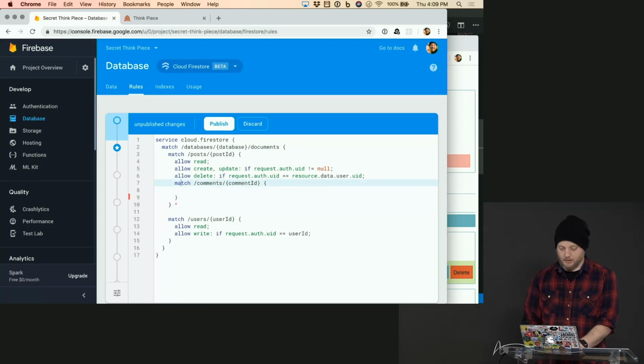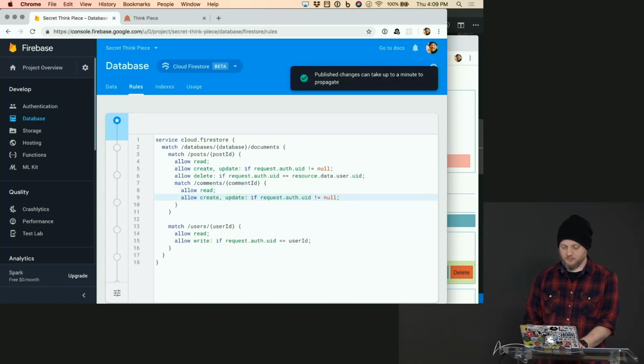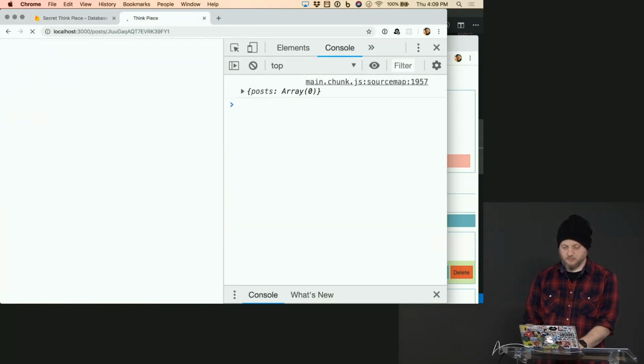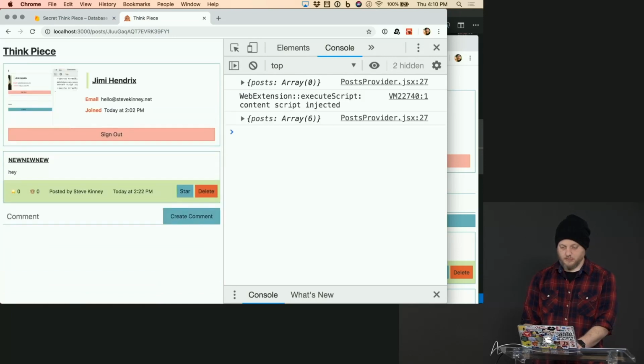And I think anyone can read them. That seems fine. And yeah, if they're logged in, go for it. All right, no more error.